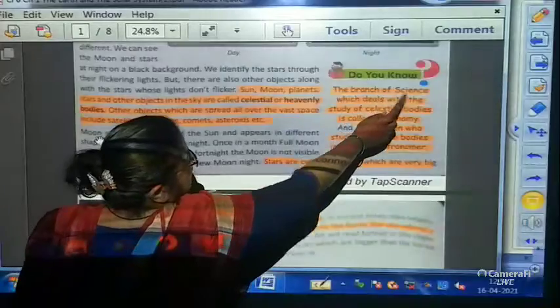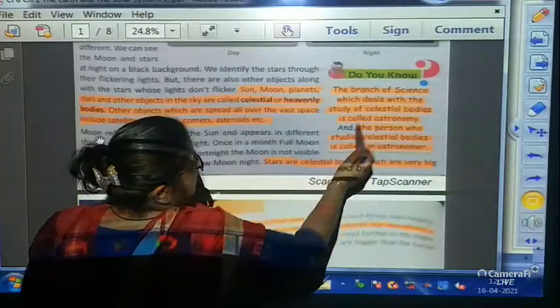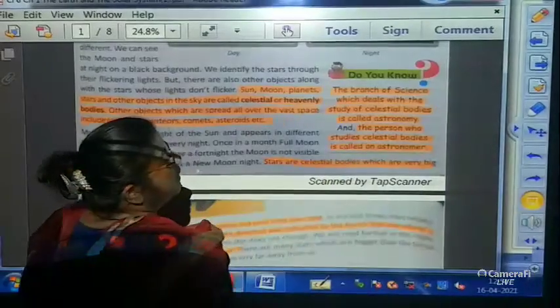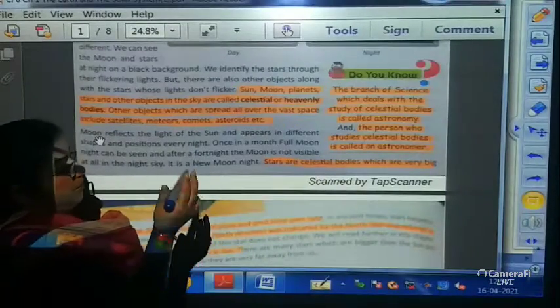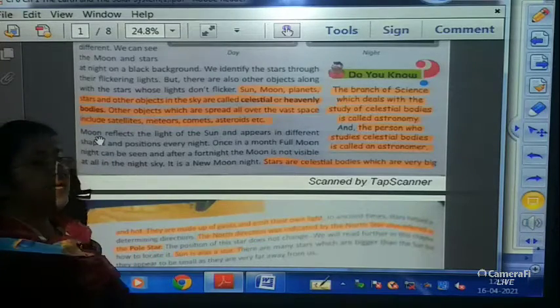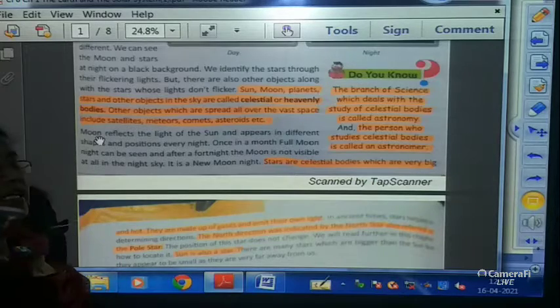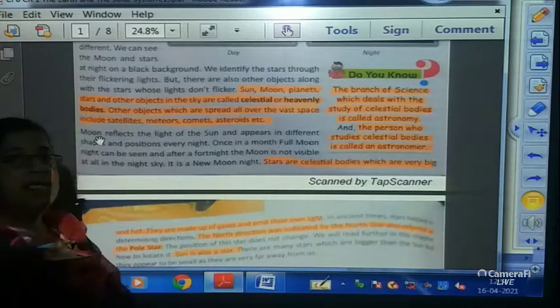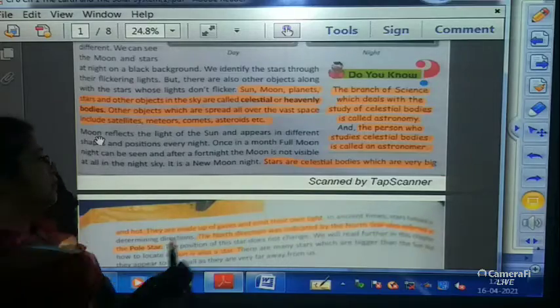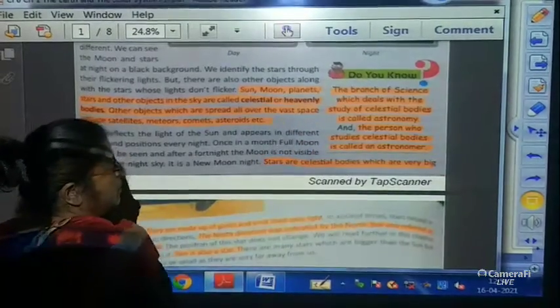The branch of science which deals with the study of celestial bodies is called astronomy. The people who study the celestial bodies are known as astronomers. Okay, you underline this, what is astronomy and what is astronomers.